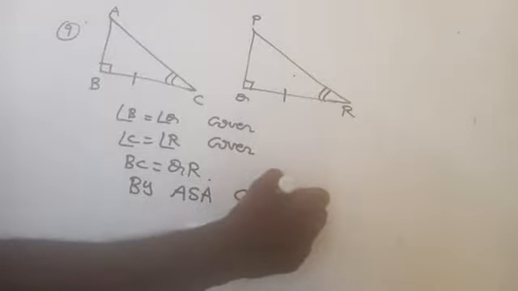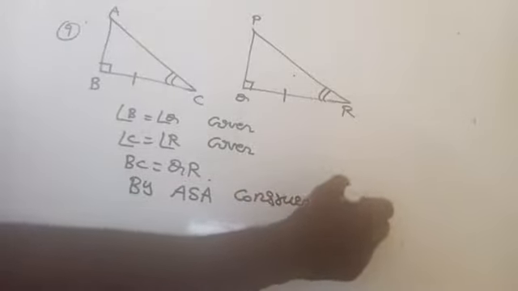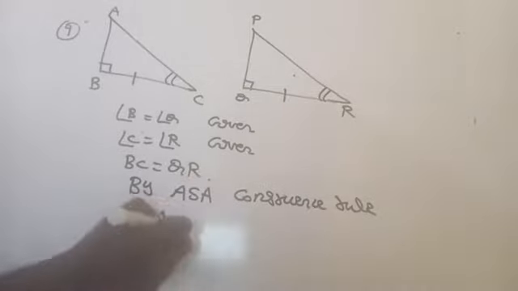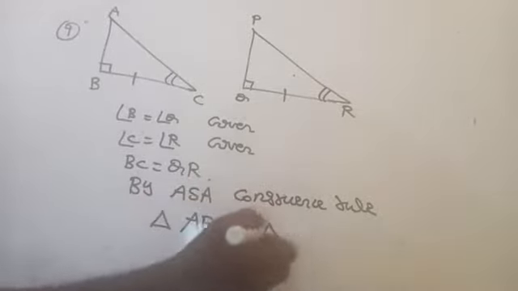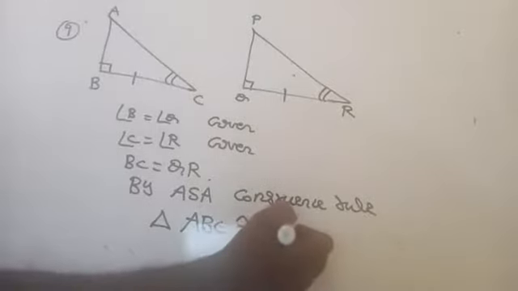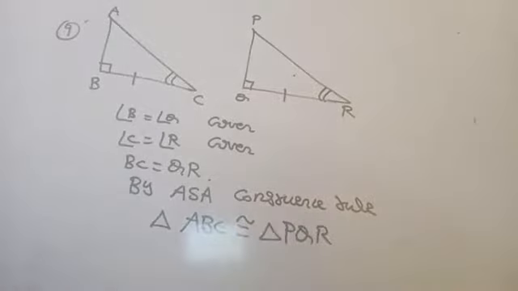By ASA congruence rule, triangle ABC is congruent to triangle PQR. The symbol is the symbol of congruence. Are you getting here? Yeah, this is the 9th question. This is question number 9. And then the last question.